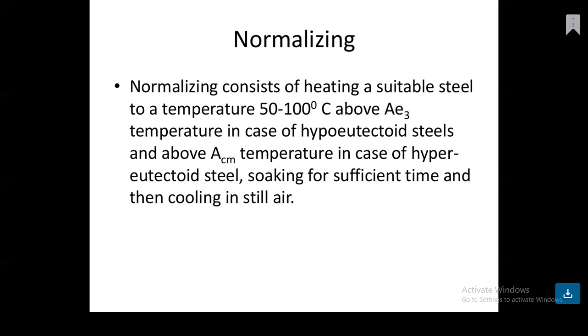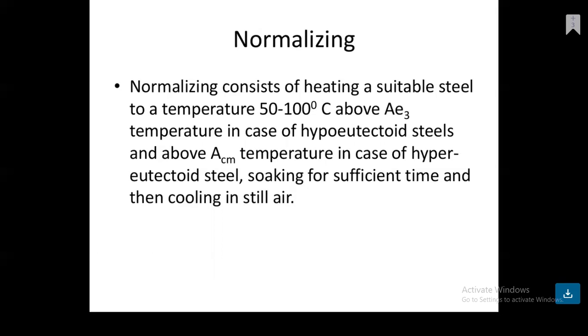So if we consider the steel material, we heat it up to 50 to 100 degrees Celsius above the AE3 temperature in the case of hypoeutectoid steel, and above the ACM temperature in the case of hypereutectoid steel. Different types of steels are available, that is hypoeutectoid and hypereutectoid.